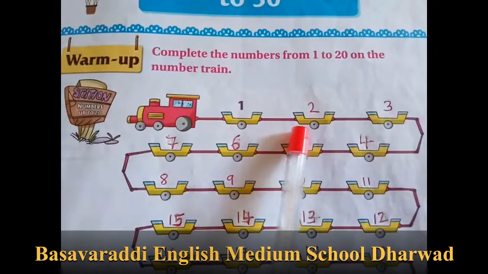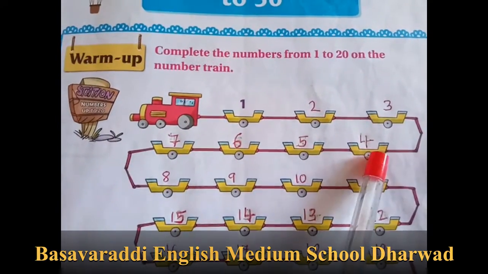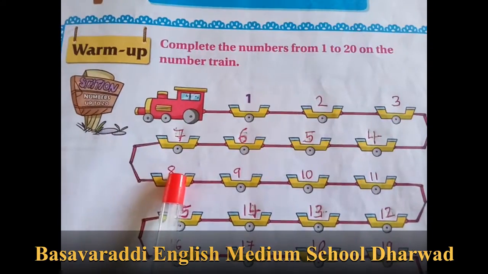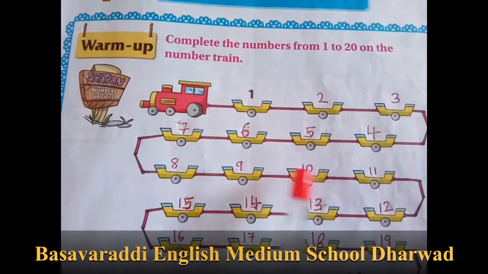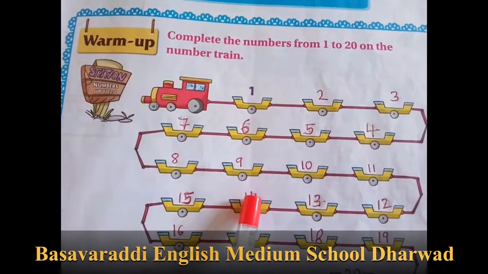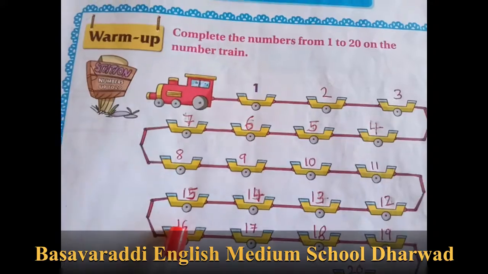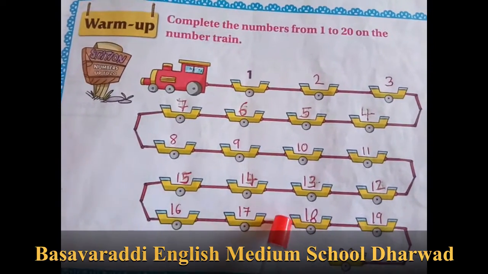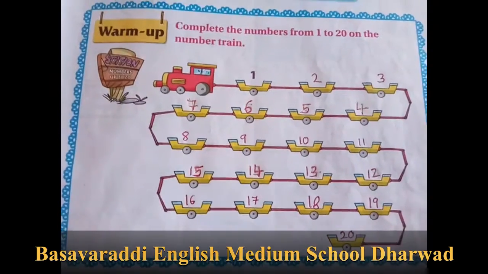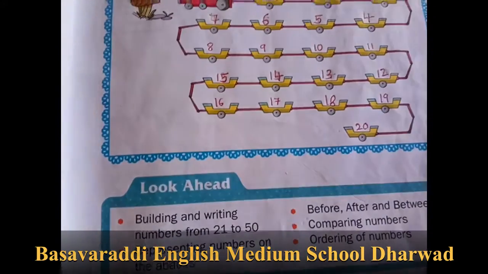1, 2, 3, 4, 5, 6, 7, 8, 9, 10, 11, 12, 13, 14, 15, 16, 17, 18, 19, 20. Okay, now we will move on.